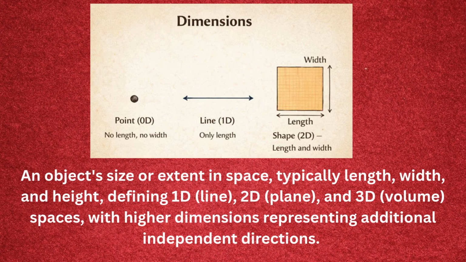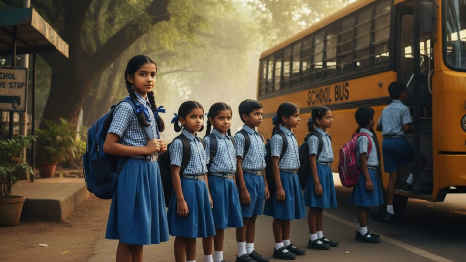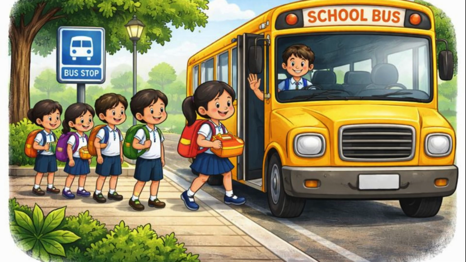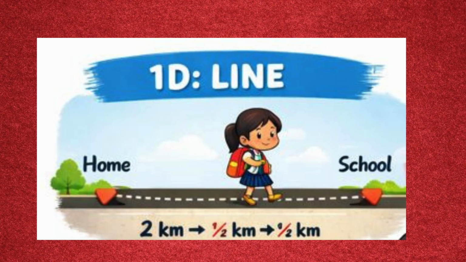Imagine you are going from home to school. First, you stand at the bus stop. That is just a location. You don't measure its length or width. It's called a point, zero dimension. No measurement needed.